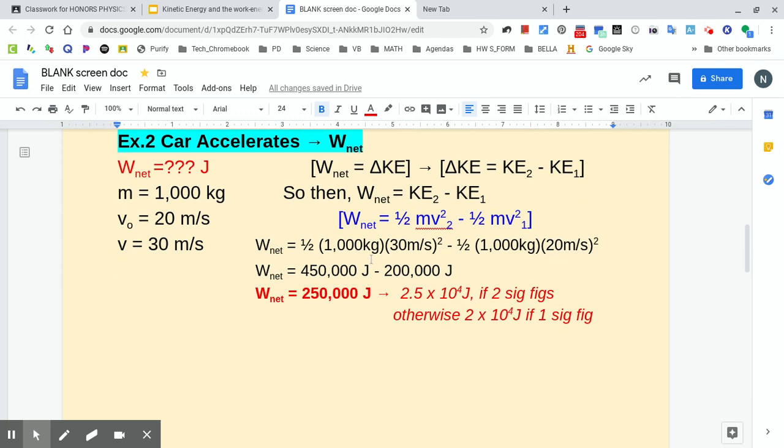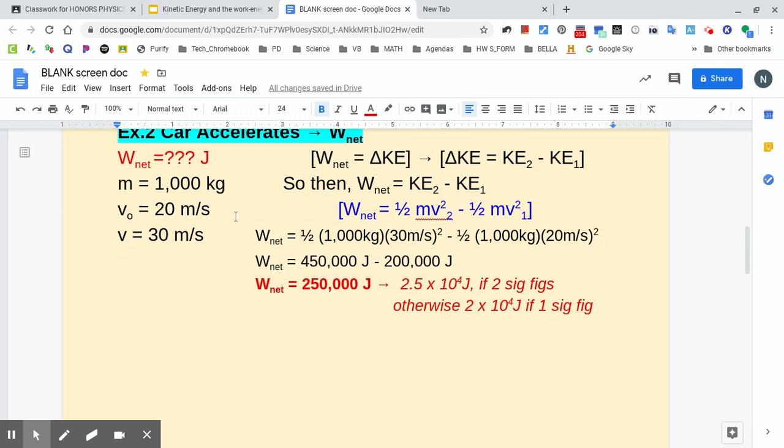All right, so we plug this in. We have a half times our mass of 1,000 kilograms times our final of 30 meters per second. We're going to square that velocity. Don't forget that. So when we do that, we end up with 450,000 joules. And then we're going to subtract the initial kinetic energy. So we have a half times the mass of 1,000 times the 20, and we're going to square that as well. So you end up with 200,000 joules. When we subtract those, you end up with 250,000 joules, like I said on the PowerPoint notes.